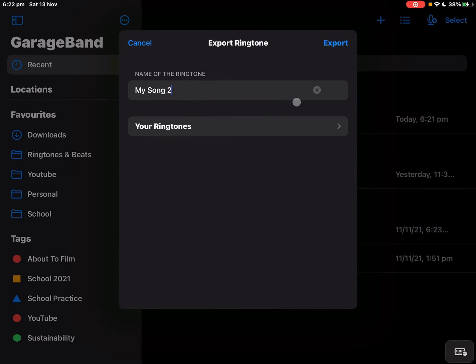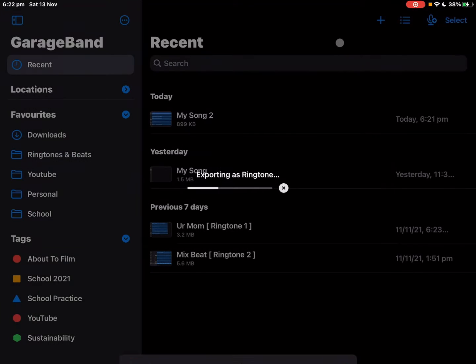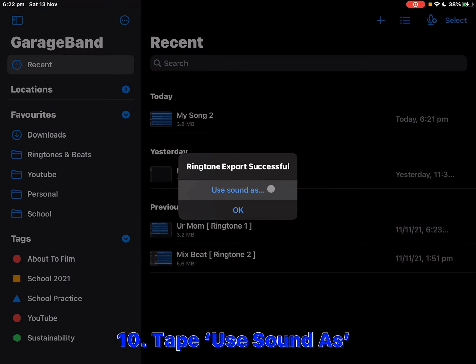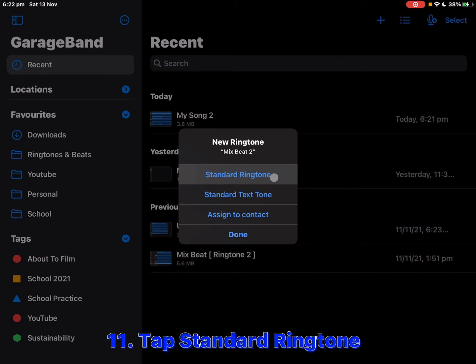I'll name it Mix Beat 2. Now you press Use Sound As. You tap Standard Ringtone.